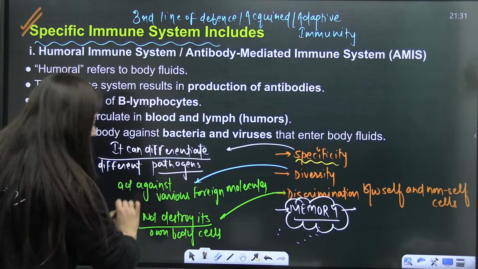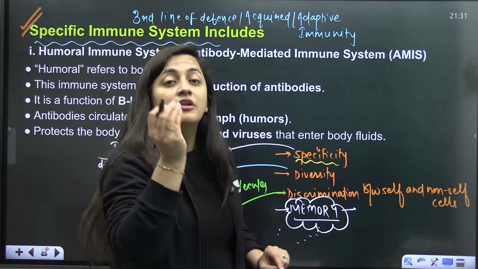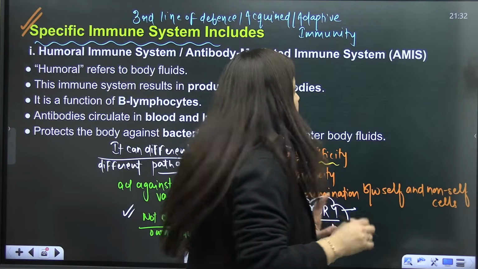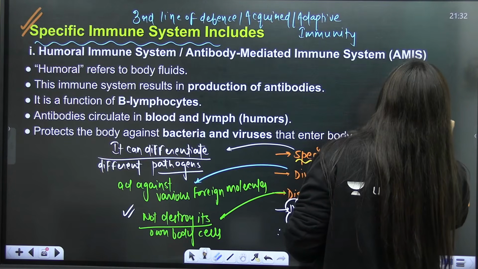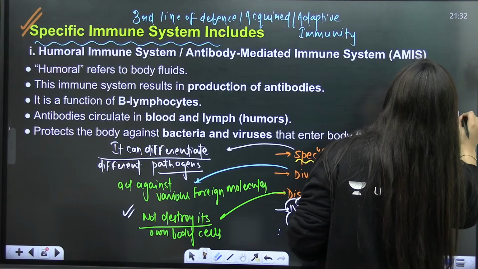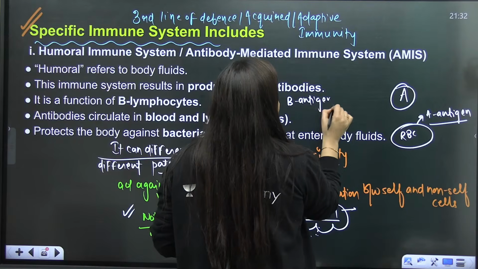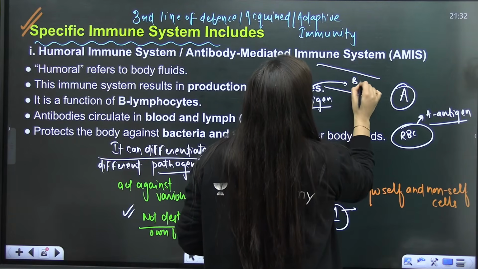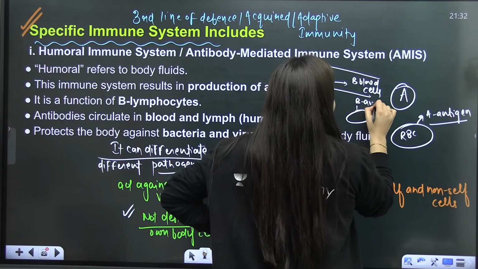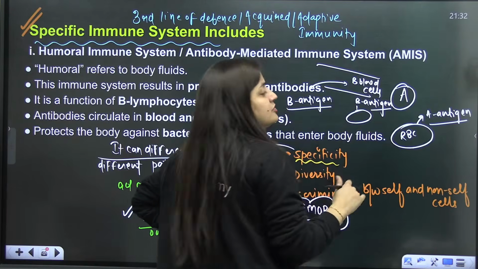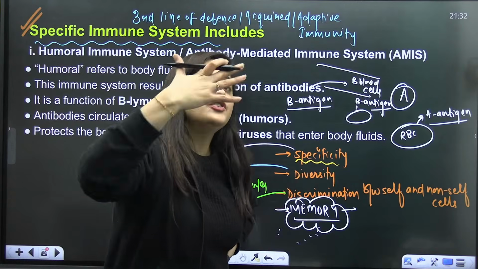Now, if I have to elaborate a bit on the self and non-self cell, I'll give you a very common example of blood transfusion. Let's suppose my blood group is A. It simply means that my RBCs have A antigen, so my body is not aware of B antigen. If somebody gives me the B blood group, those cells will have B antigen. Antigen: anti means antibody, gen means to generate, something that generates an immune response.